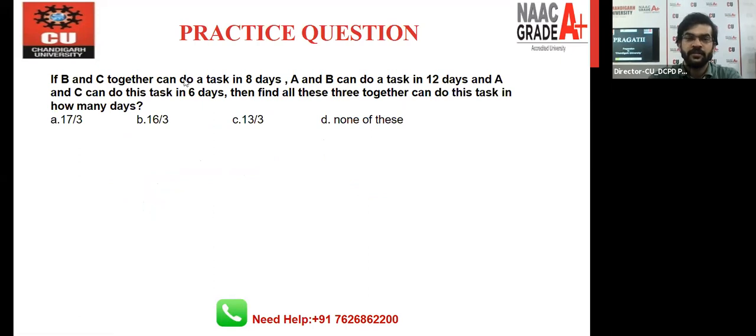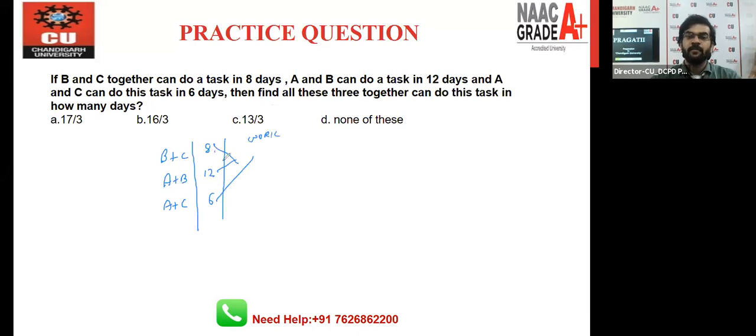Okay, the question is what? Listen very carefully, guys. B and C can do a task in 8 days. A and B can do a task in 12 days. A and C can do a task in 6 days. The same approach you will follow, right? What you have to find out? Find all these three together can do this task in how many days? Just find out the LCM, and that will be the total work.